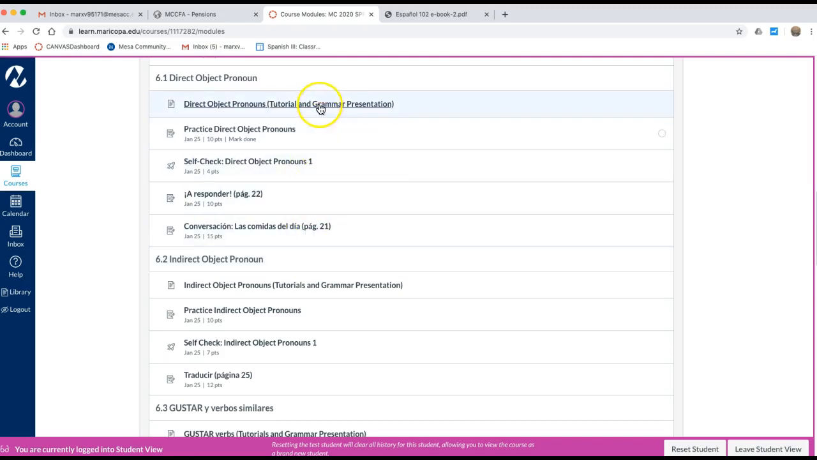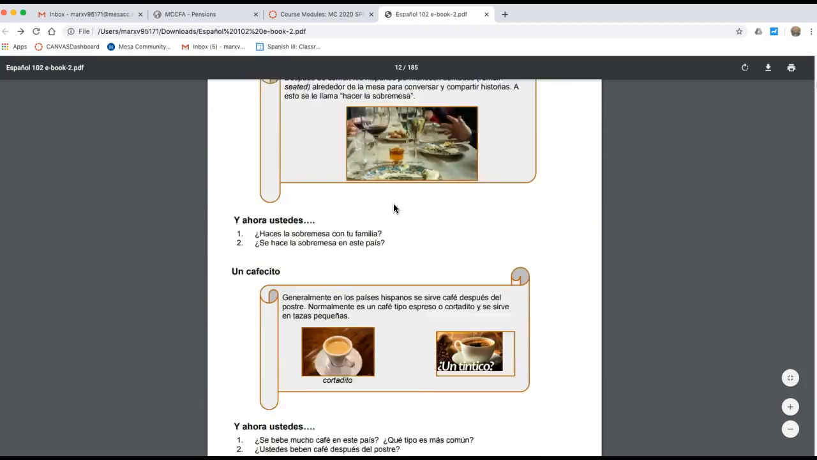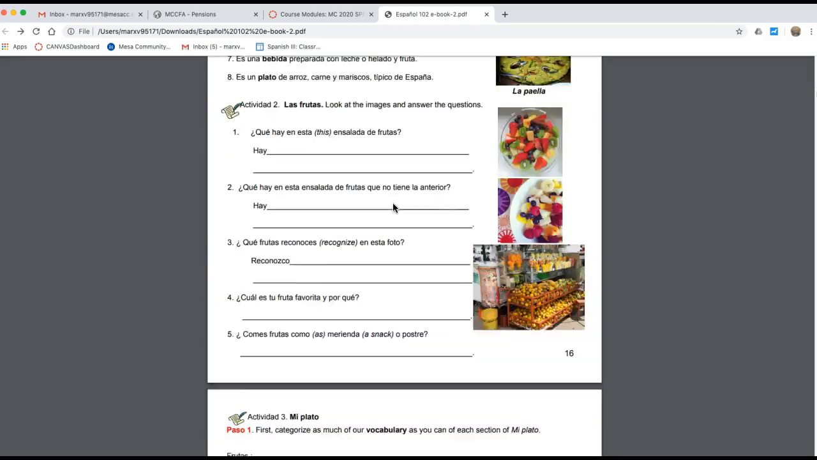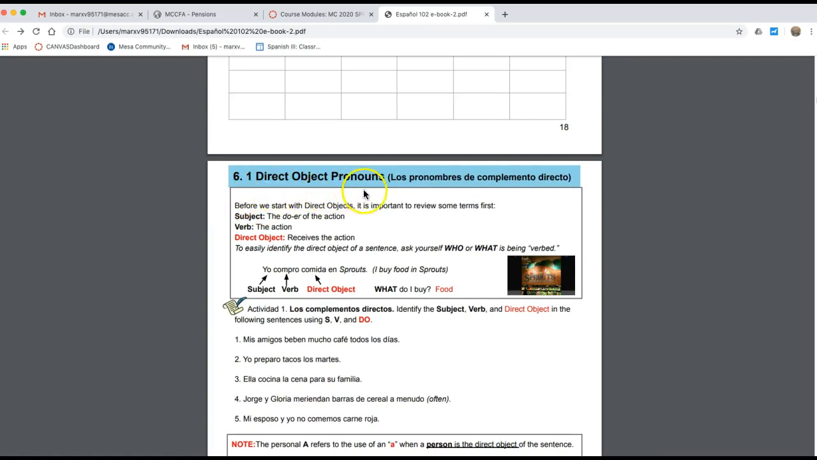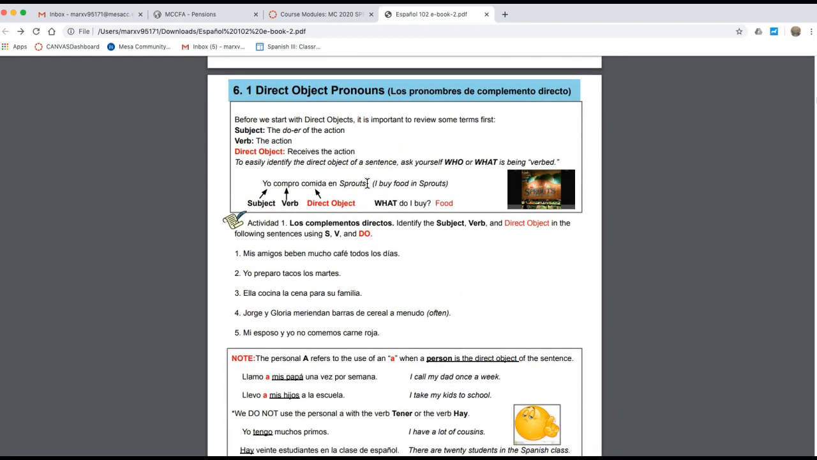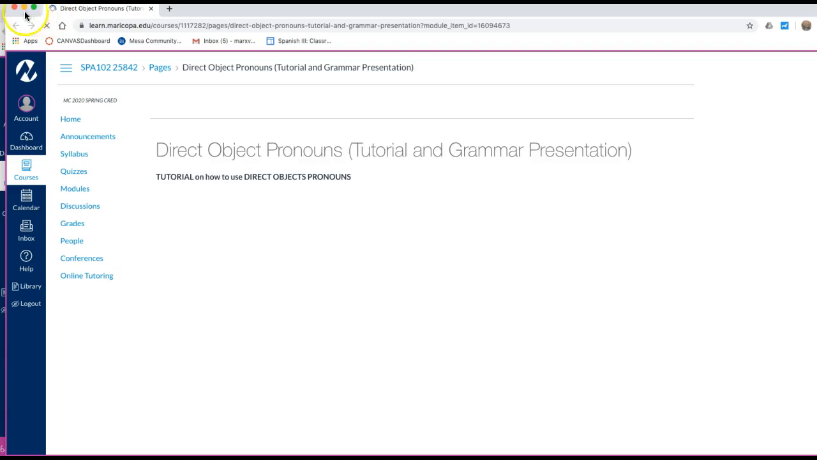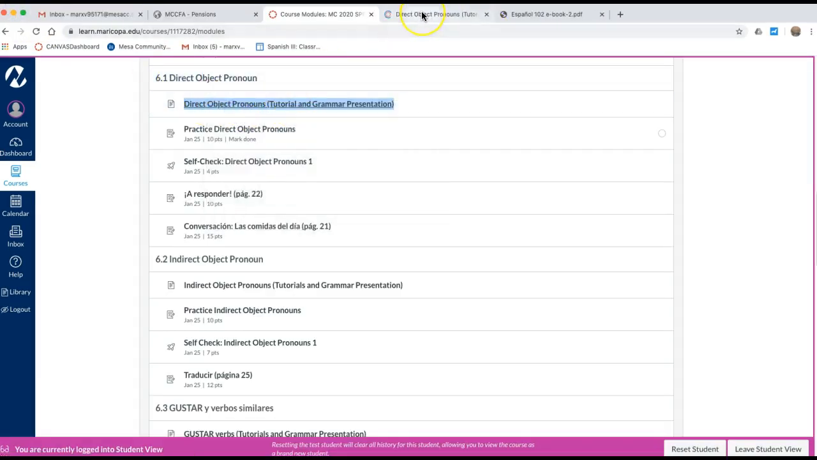The same thing. So direct object pronouns, when you go here, let me take you to the book if you have the book. So after the vocabulario, then we start with the grammar, right? Right here, 6.1 direct. So this is in the ebook, right? But let me go back to Canvas. I'm telling you, you can read the book. Oh, I opened the wrong one. Okay, there you go. I open it right here.